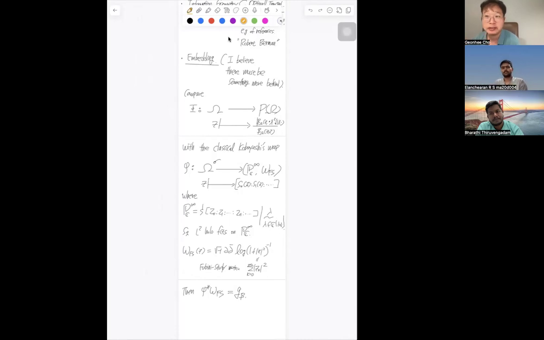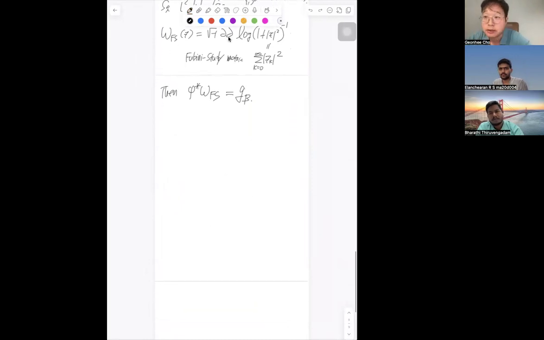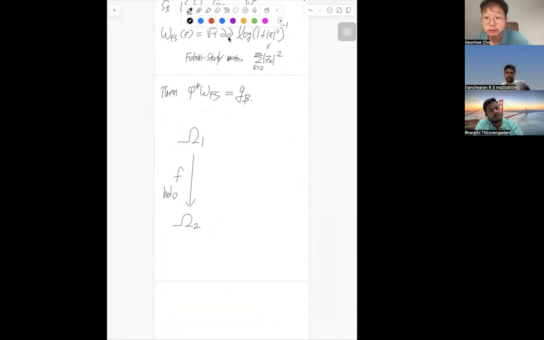Whereas CP infinity, well, there must be a complex structure. But why do we still want to do this? The reason is the following. If you look at omega 1, any bounded domain in Cn, and omega 2, any bounded domain in Cn, and you consider any holomorphic map F. This is just a very general framework.